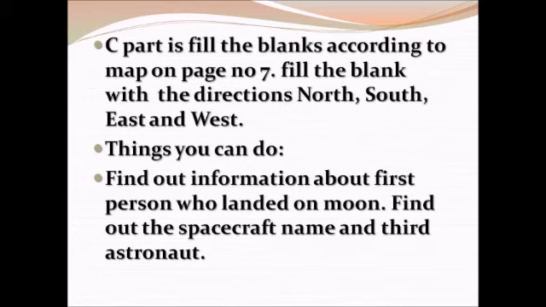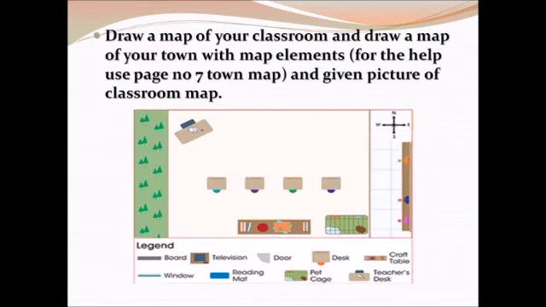Things you can do: find out information about the first person who landed on the moon, find out the spacecraft name and the third astronaut who landed on the moon. Next one is draw a map of your classroom and draw a map of your town with map elements. For help, use page number 7 town map and the given picture of classroom map.